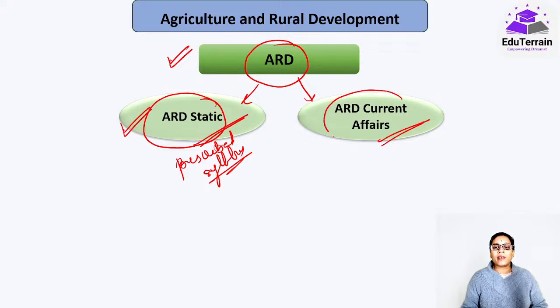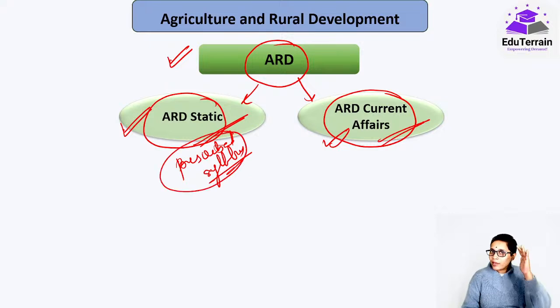Next comes the ARD current affairs, whatever is happening in the field of agriculture and rural development. Along with that, you must be wondering कि ARD current affairs किस तरह से हम एग्जाम में, how we can recognize, not in exam, in the paper, in the news. See, you have your prescribed syllabus, you have the list of topics, and you have the entire subtopics as well. Whatever current affairs are associated with this static part, you have to focus more.